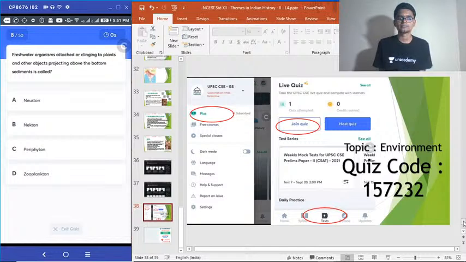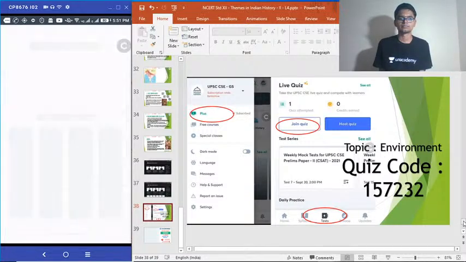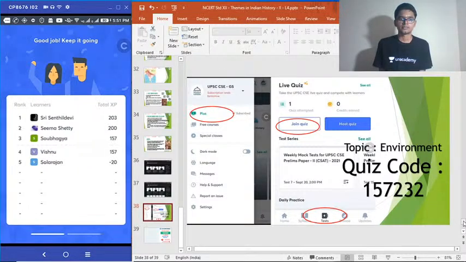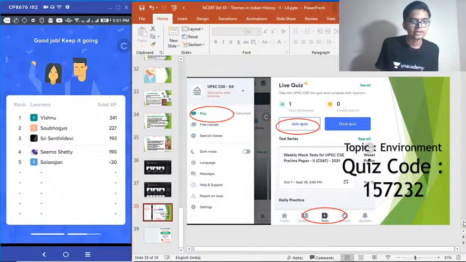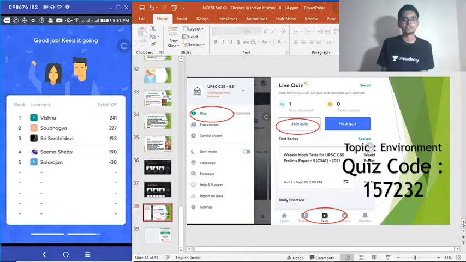Time's up. Yes, correct answer option C. Very good. 40% getting it. Vishnu is on the top now. 241 points.